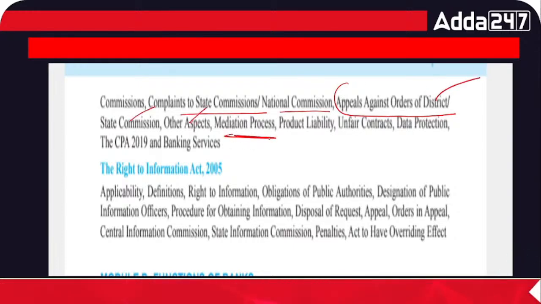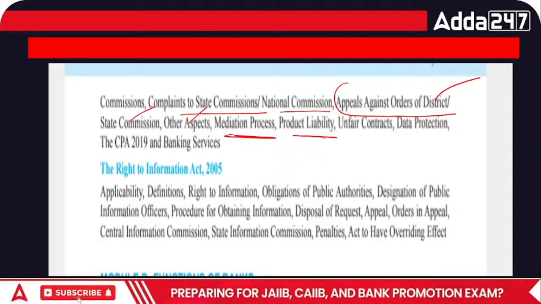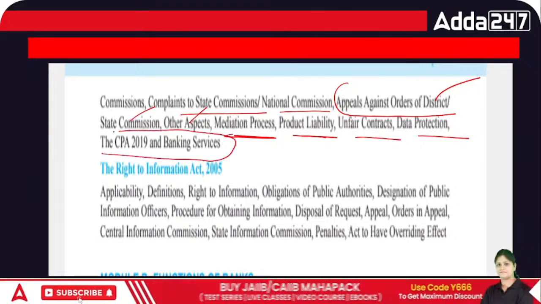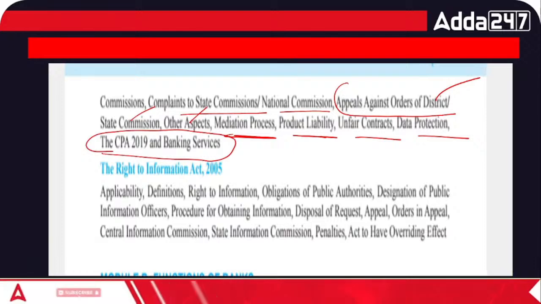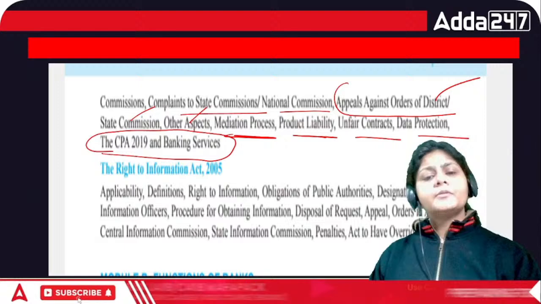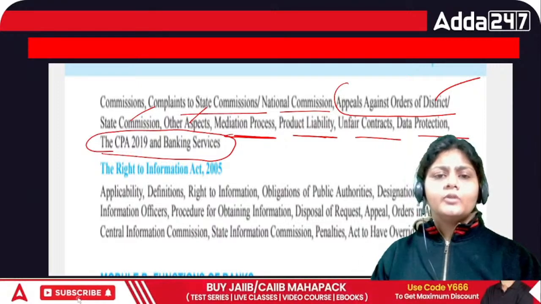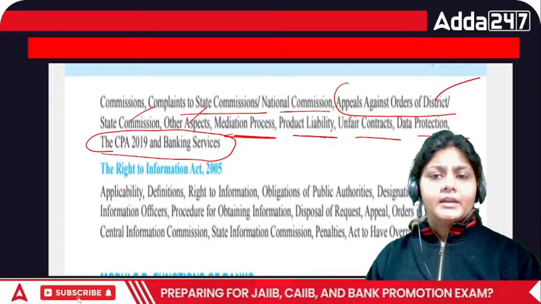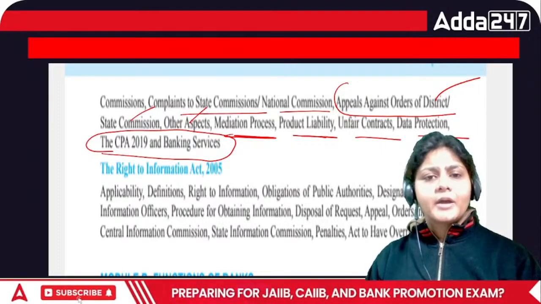What is the mediation process? What is the meaning of product liability, unfair contract, data protection, and what is the relation of CPA 2019 with banking services? I mean, under the Consumer Protection Act 2019, how do banking services come under the CPA 2019? So this we are going to learn in this chapter.